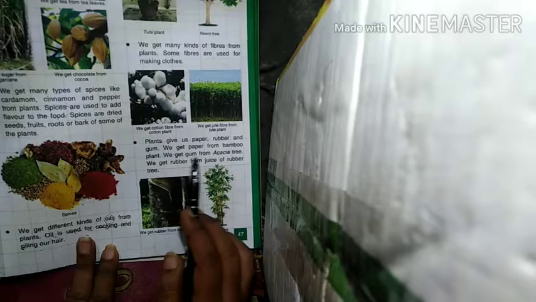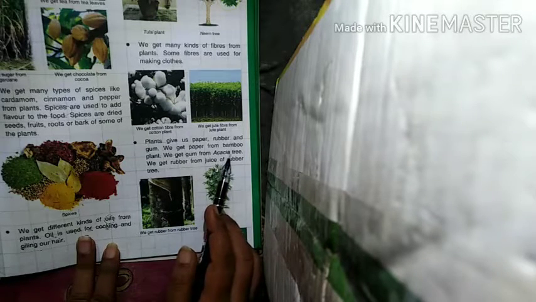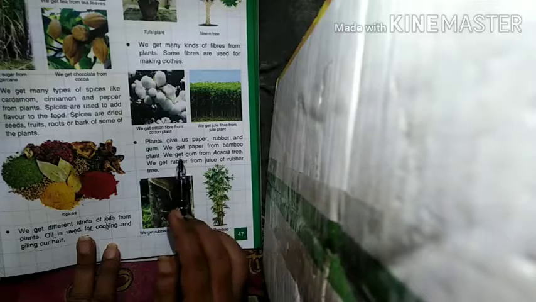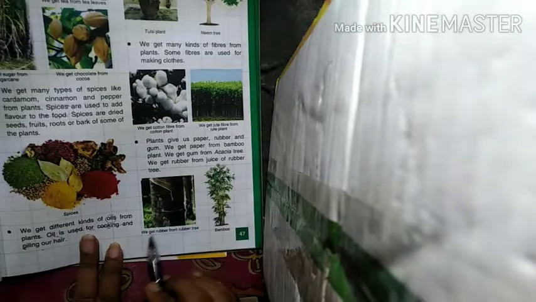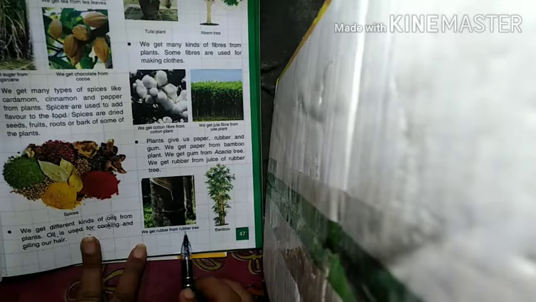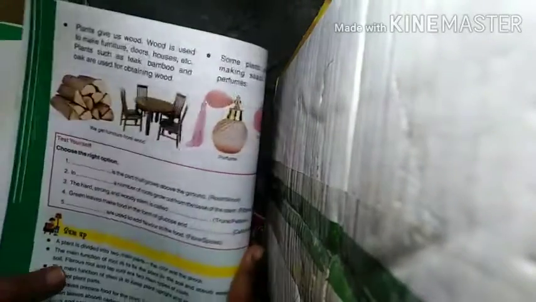We get gum from the acacia tree. This is what? Acacia tree. Acacia tree gives us gum. Then we get rubber from the juice of the rubber tree. As you can see in the picture, we get rubber from the rubber tree. Understood? Now this is the picture of bamboo. This is the picture of the bamboo plant. Understood? Now next we will see this.